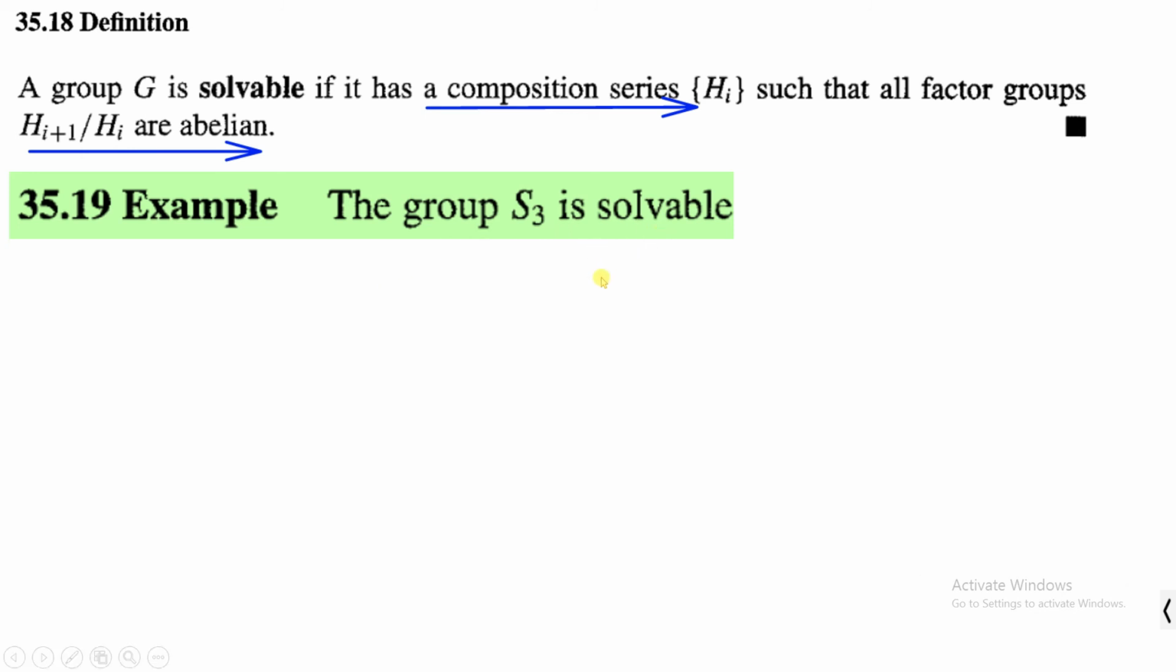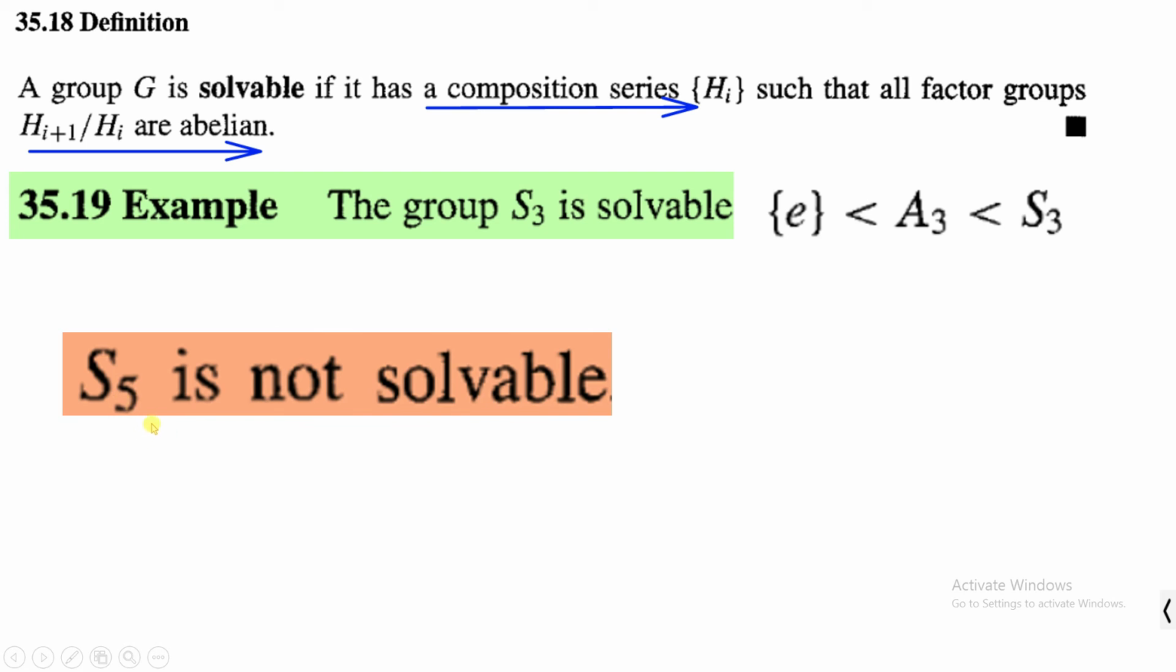So here you can see that S3 has a composition series. You already know that S3 over A3, which is isomorphic to Z2, is both simple and abelian, and A3 over {e} is also abelian and simple, and hence S3 has a composition series in which all Hi plus 1 over Hi are abelian. If you look at S5, you can see that it is not solvable. That is, it has no composition series Hi such that all factor groups Hi plus 1 over Hi are abelian.